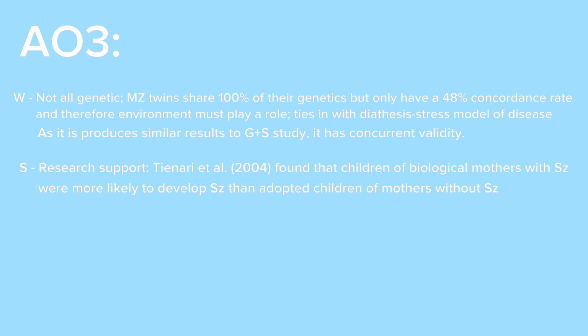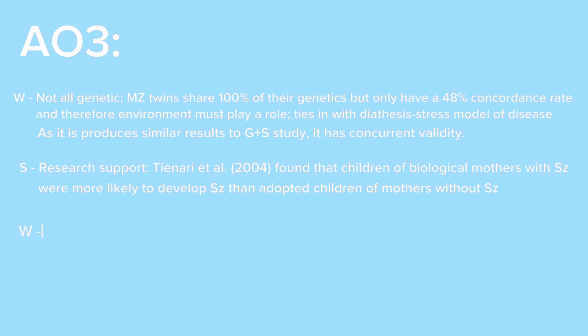If you have a parent who is biologically predisposed to schizophrenia, even if you're not living with them in the future and you're living in a different environment, then you're more likely to develop schizophrenia. So what it's saying here is that genetics play a bigger role than the environment in the development of schizophrenia. What it also says is that you're less likely to develop schizophrenia if your mother does not have the condition, and this is again in a different environment. This all supports the genetic link behind schizophrenia.